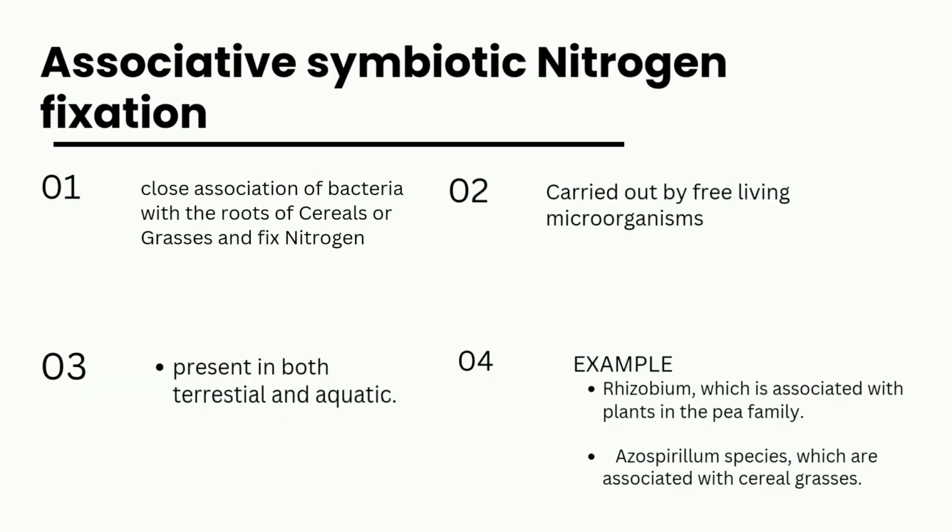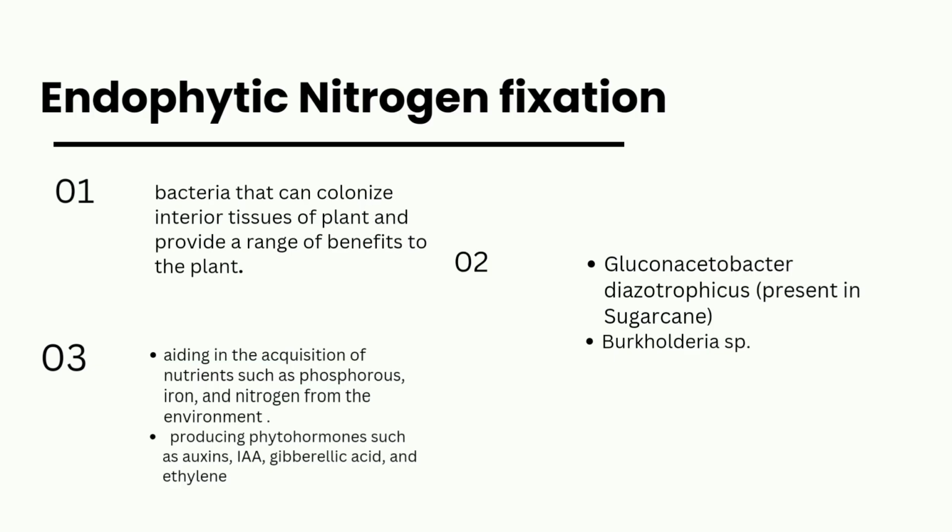And next, associative symbiotic nitrogen fixation. In this type of nitrogen fixation, the association of bacteria within the roots of cereals or grasses can fix atmospheric nitrogen. It is carried out by free living microorganisms. These organisms can be present in both terrestrial and aquatic environments. The examples of organisms are Rhizobium, which is associated with plants in the pea family, and Azospirillum species, which are associated with cereal grasses.